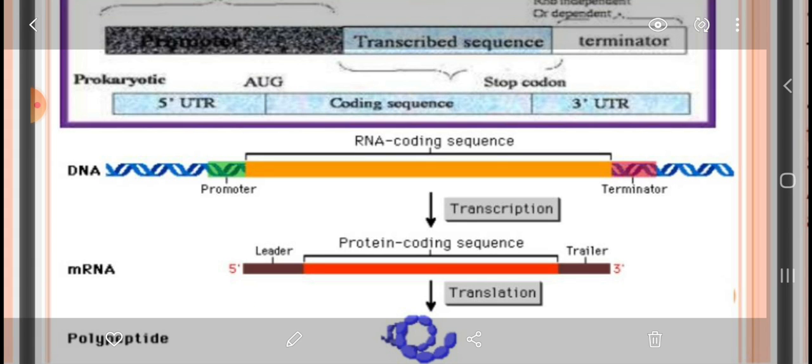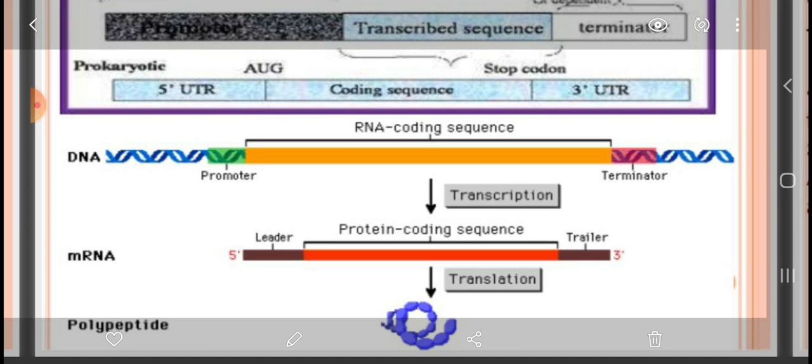And in between the orange sequences are the protein coding sequences of the mRNA. Now the mRNA will start translation to protein. Here you can see the purple colored amino acid ring as the polypeptide chain.